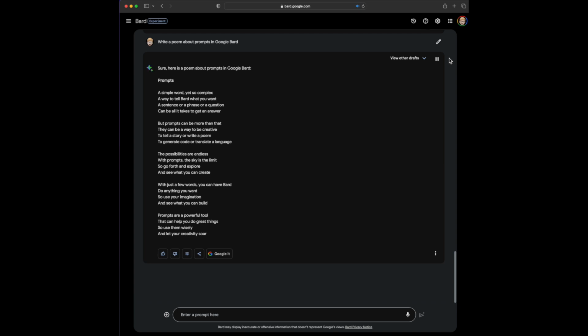So go forth and explore, and see what you can create. With just a few words, you can have Bard do anything you want, so use your imagination, and see what you can build. Prompts are a powerful tool that can help you do great things. So use them wisely, and let your creativity soar.